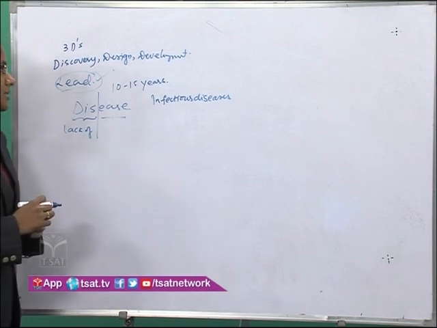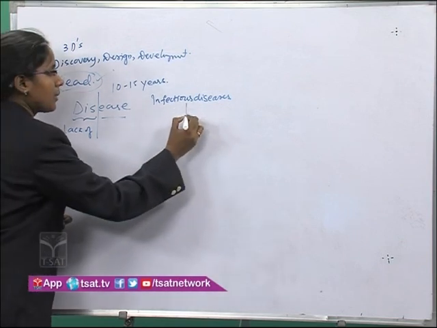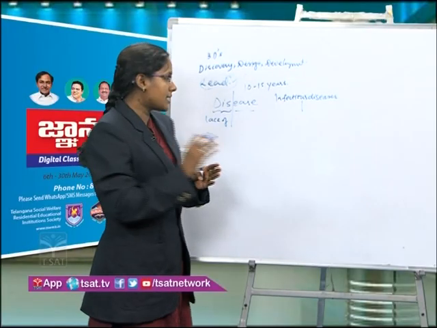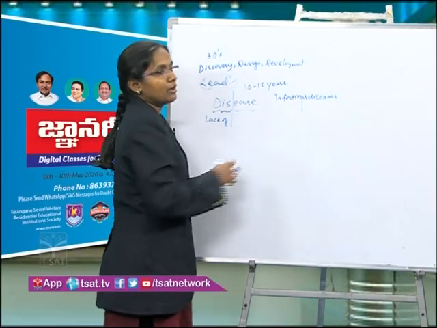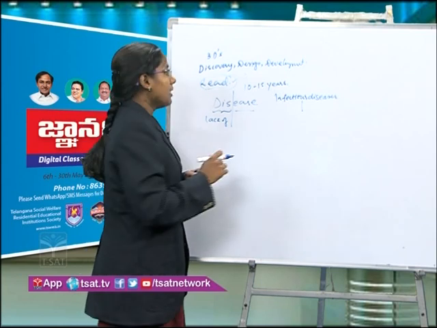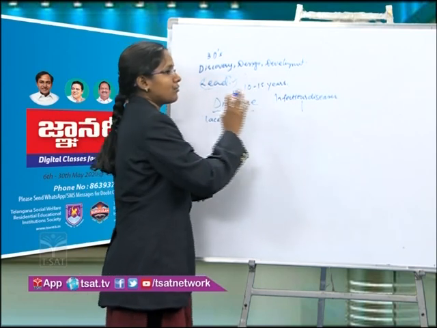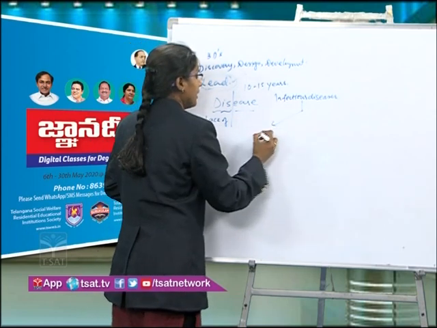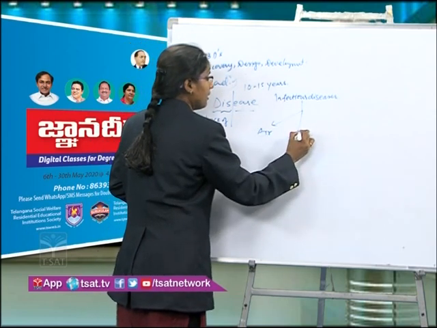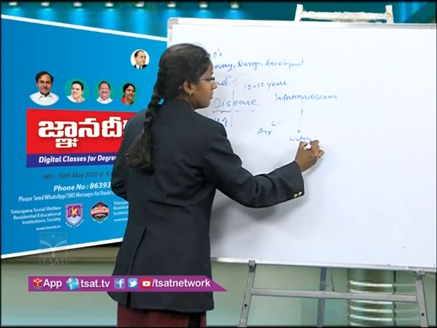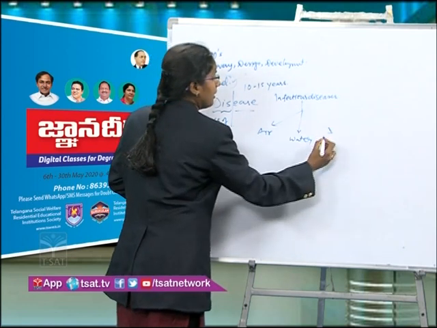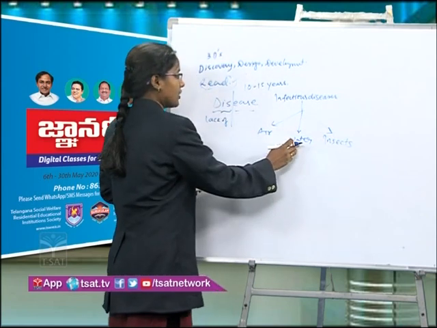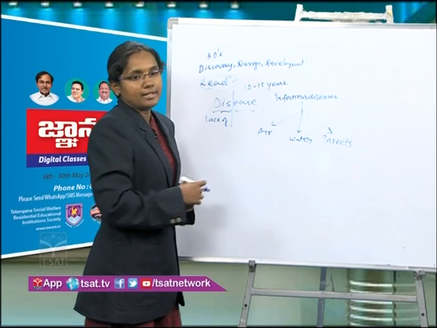These are the diseases which are caused by pathogens, microorganisms such as virus, bacteria, fungi, etc. And they are transmitted from one person to another by means of air, water and insects. These are called airborne diseases, waterborne diseases and insect-borne diseases.